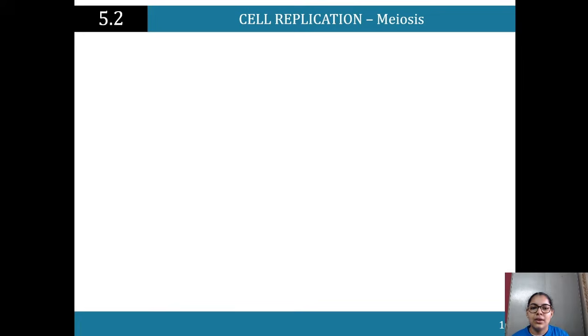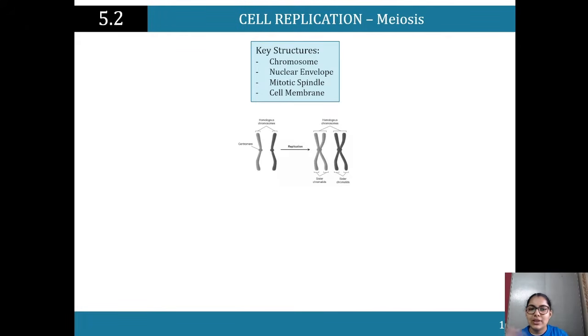Okay, so cell replication, meiosis. I'm getting straight into meiosis today, but as we know, there's mitosis and meiosis. Because we're looking at cell replication and genetic material being transferred, we're looking specifically at meiosis. So key structures that we want to look at: chromosomes, nuclear envelopes, a mitotic spindle, and the cell membrane.